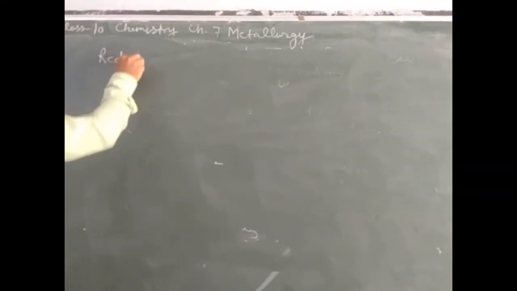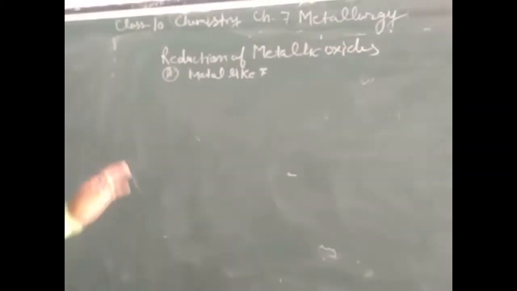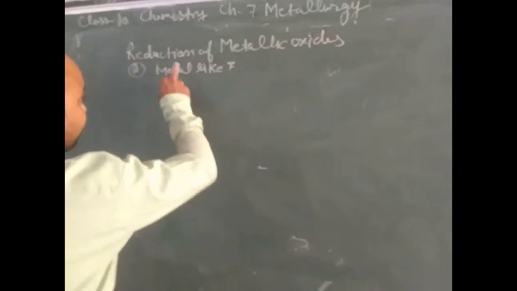The topic is reduction of metallic oxides. Now we will discuss reduction of metals under the heading extraction of metals based on the activity series.